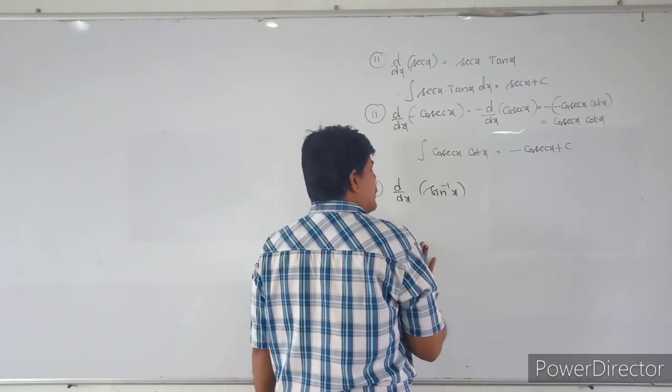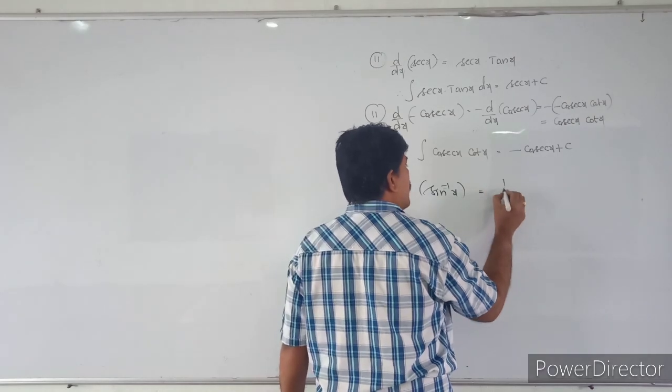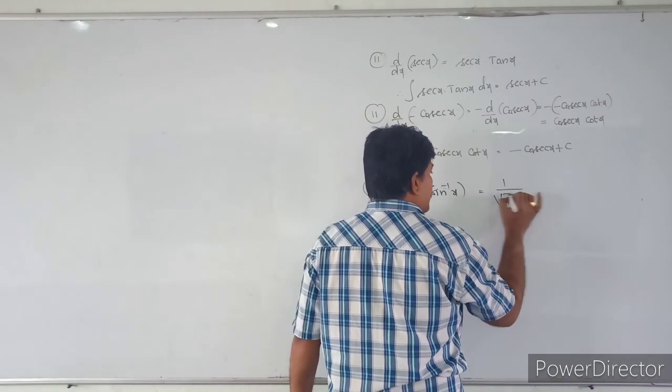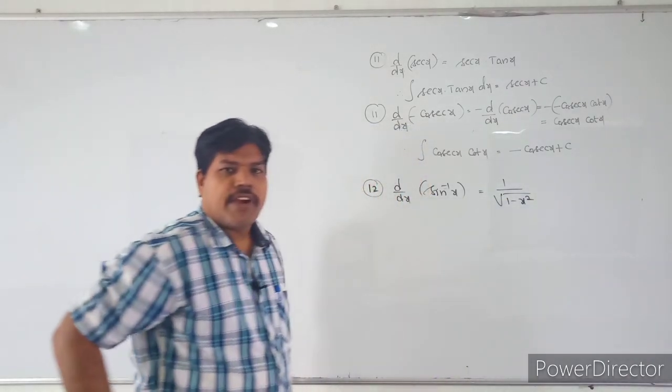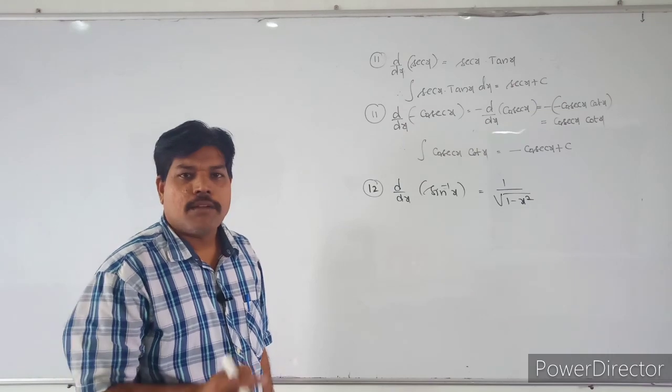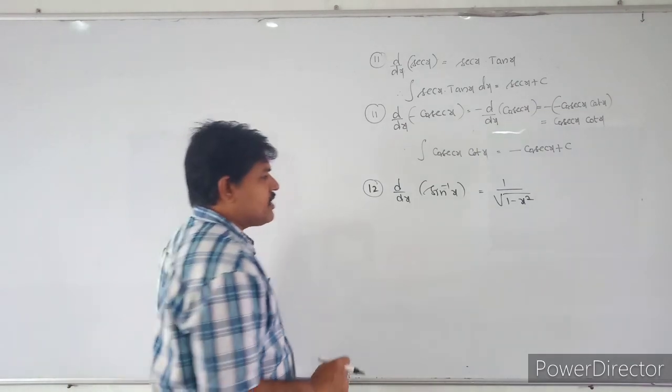What is the derivative of sin inverse x? That is nothing but 1 by root of 1 minus x square. What is the derivative of sin inverse x? The derivative of sin inverse x is equal to 1 by root of 1 minus x square.